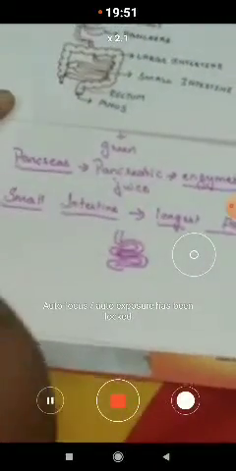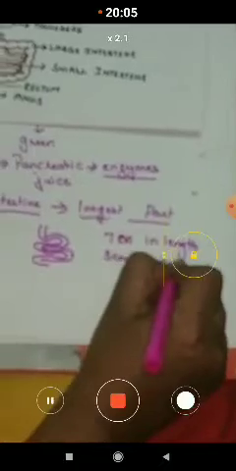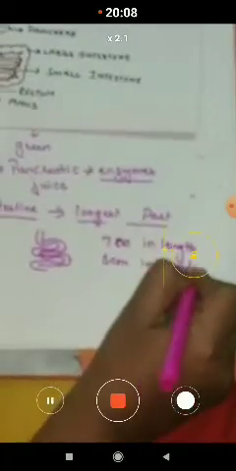And here you can observe it is 7 meters in length and 3 centimeters in diameter.